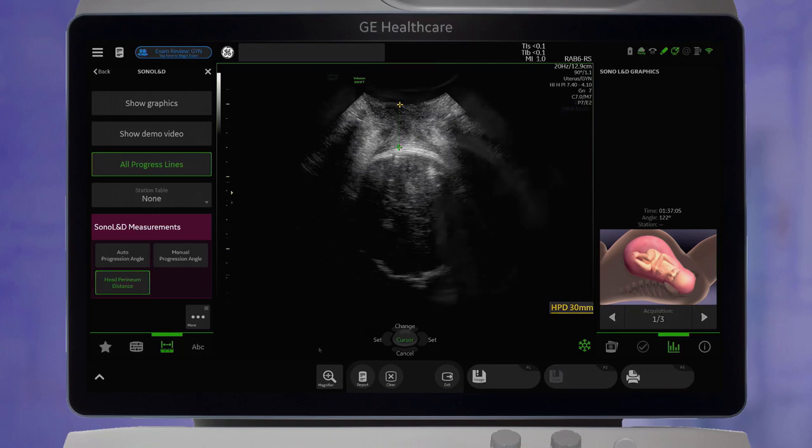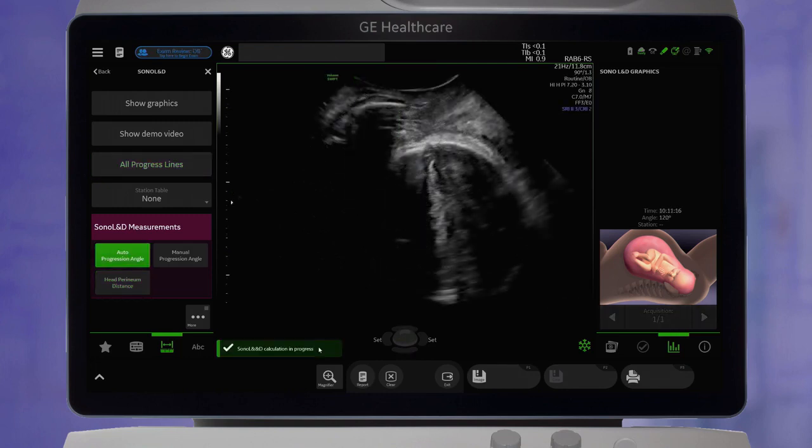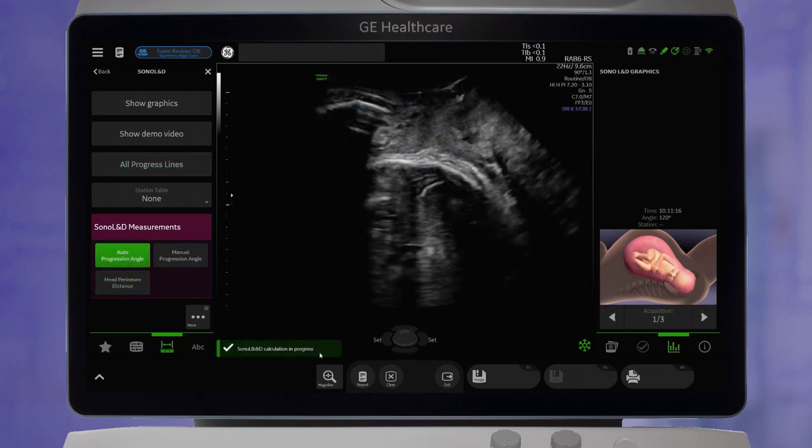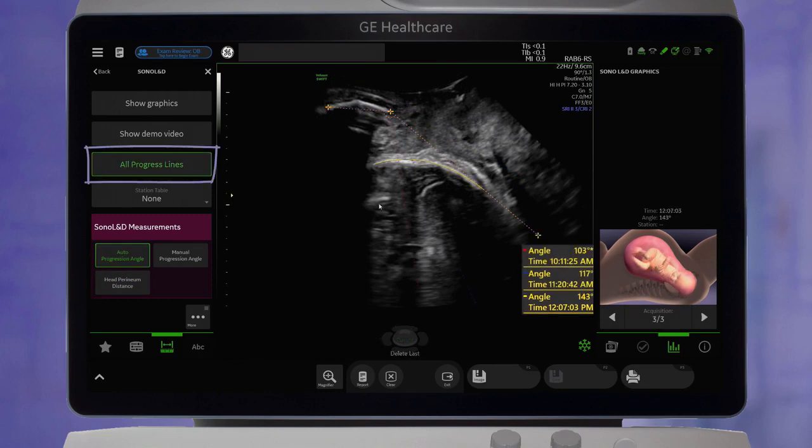As labor progresses, additional measurements are obtained and the progress is tracked over time. Tap on all progress lines to visualize the progress of the angle of progression.